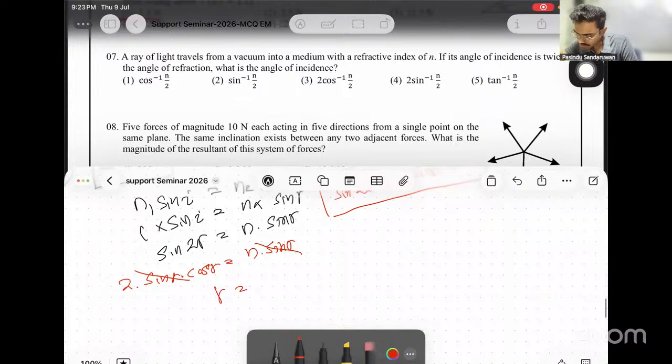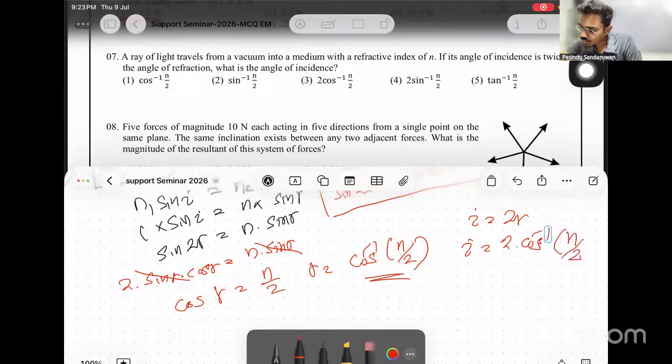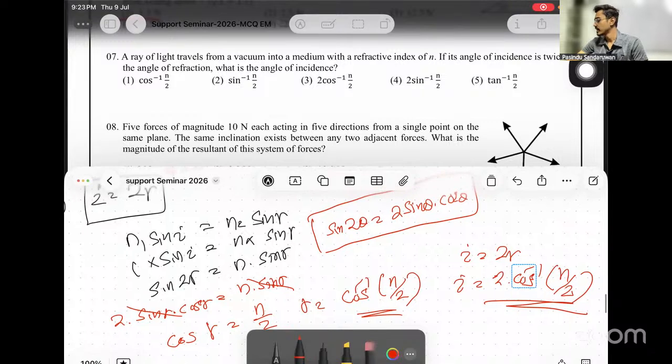Then r is given by cos r equals n over 2. So r equals cos inverse n over 2. Right, what is asked? The angle of incidence. I equals 2r, so I equals 2 times cos inverse n over 2. A little bit tricky calculation, and it uses the half angle expansion as well.